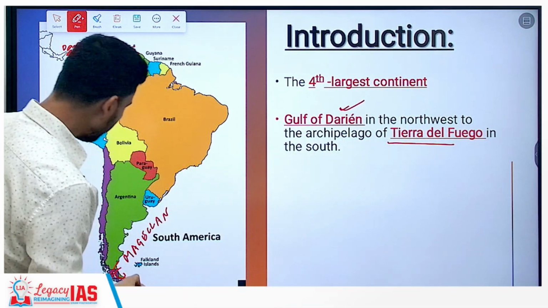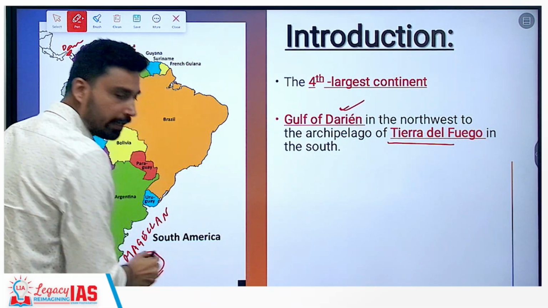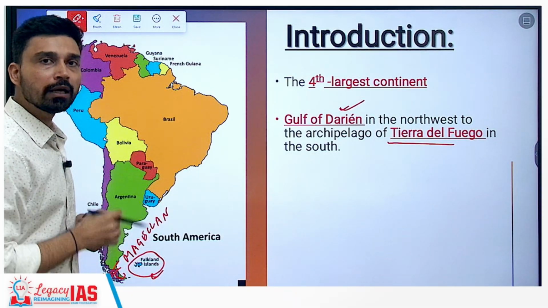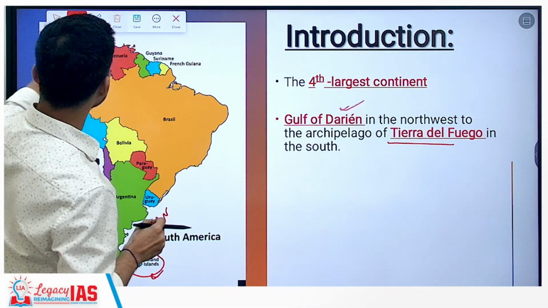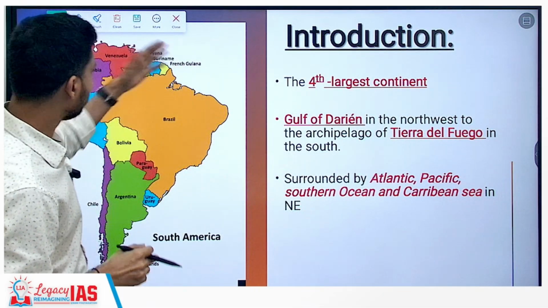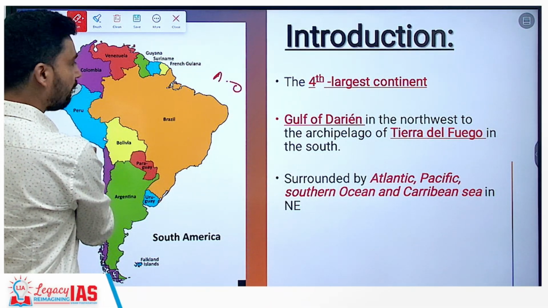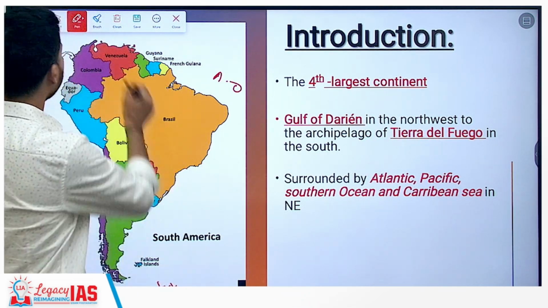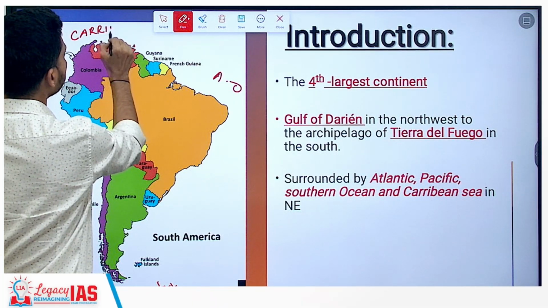Also, one interesting thing you will see is that near Argentina you will find another group of islands, the Falkland Islands. Though it belongs to the continent of South America, the Falkland Islands are considered an overseas territory of the British. Then it is surrounded by several water bodies. In the east, you have the Atlantic Ocean. In the west, you have the Pacific Ocean. Then in the further south, you have the Southern Ocean. And then if you look at this particular region, this is what you can call the Caribbean Sea.